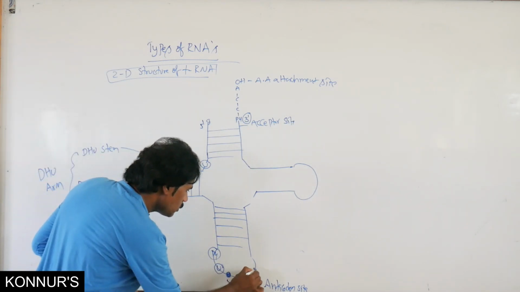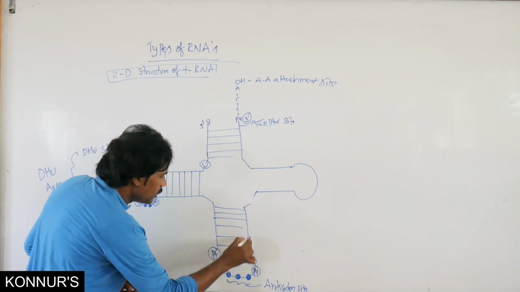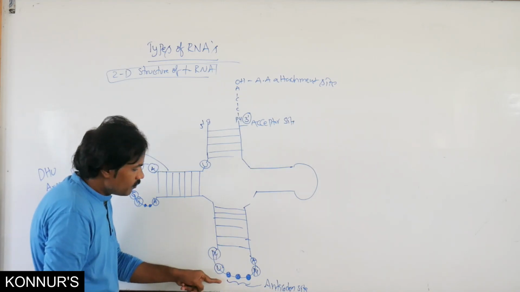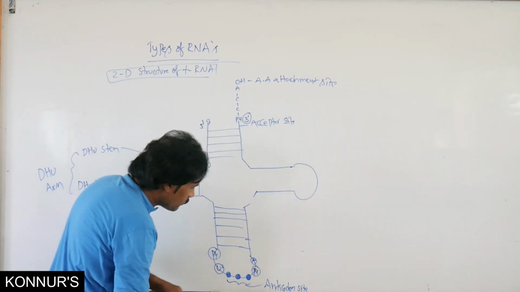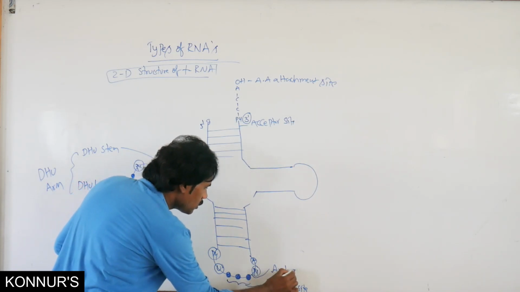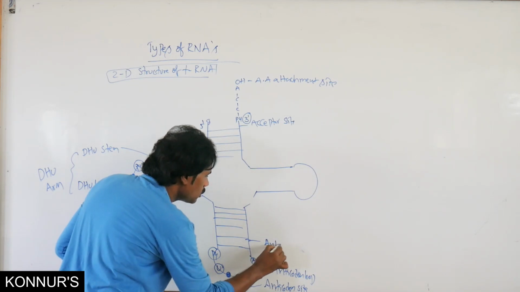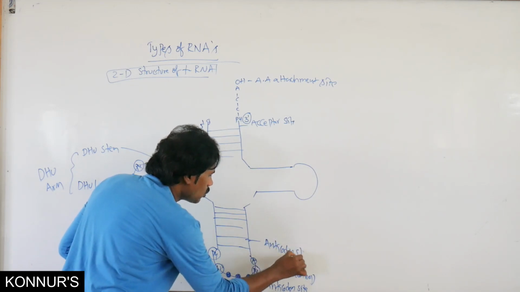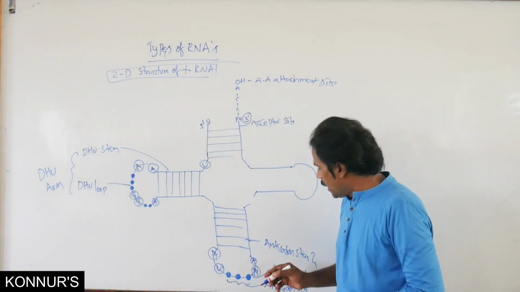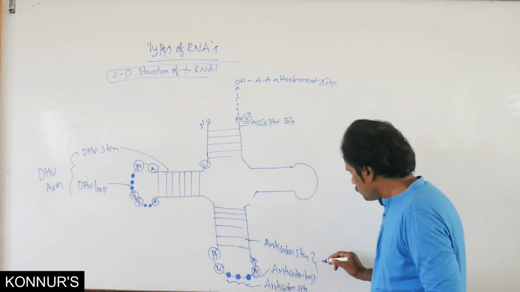Here there are purine and adenine, as usual. Counting 1, 2, 3, 4, 5, 6, 7, this is the anticodon loop, this is the anticodon stem, and both together we call the anticodon arm.